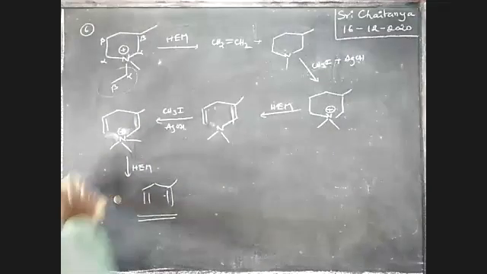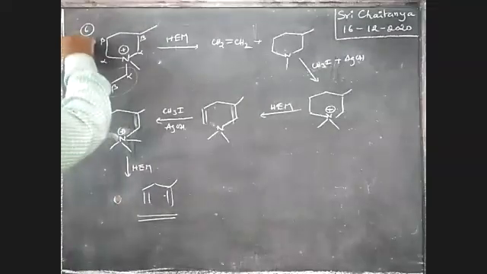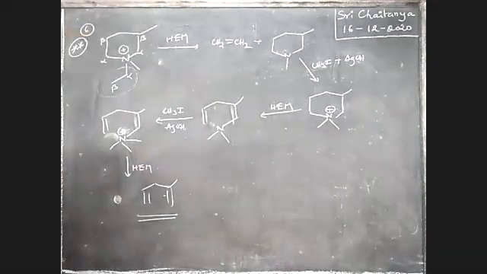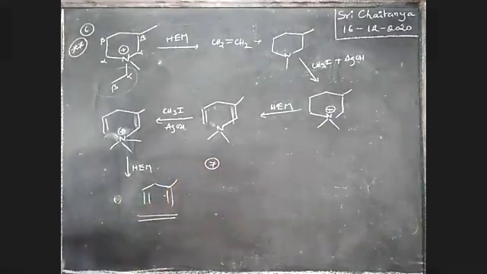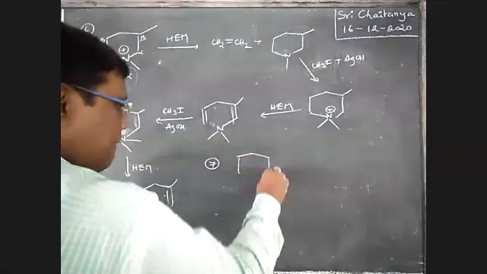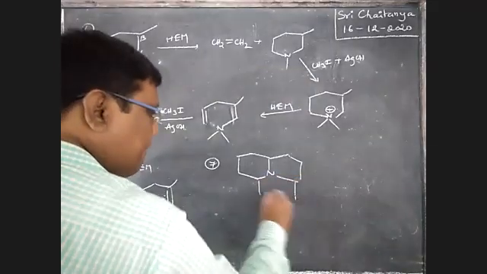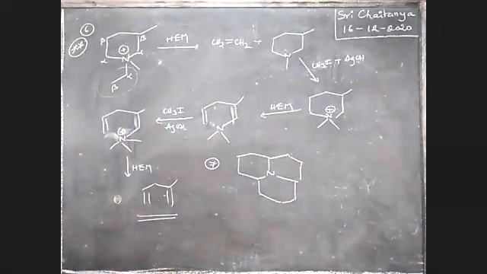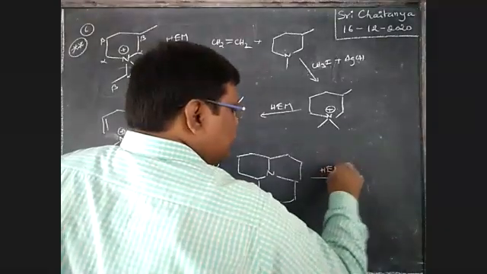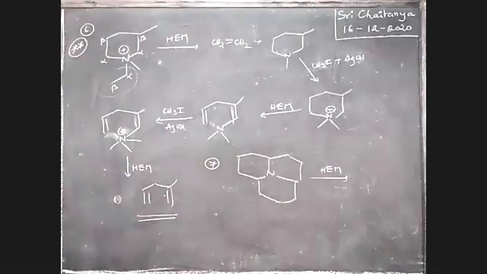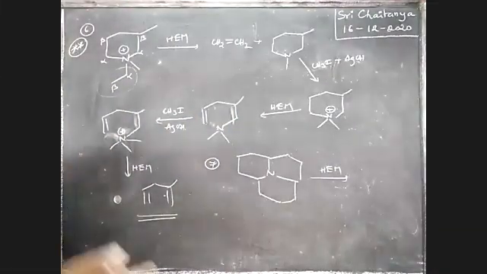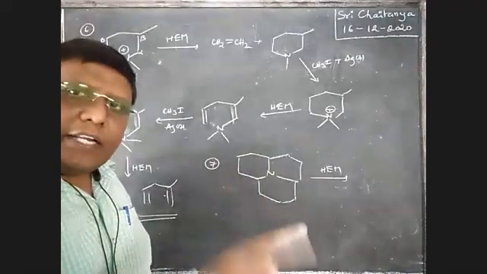Next one. It is very, very important, boys. Most important one. Next one, try yourself. That is the 7th example, right? Try yourself, boys. Apply Hofmann exhaustive methylation. That means alkyl halide substitution, hydroxide conversion, and finally heating.